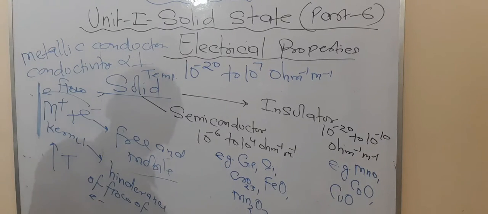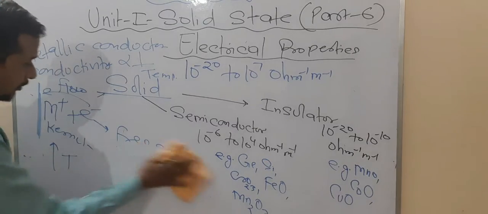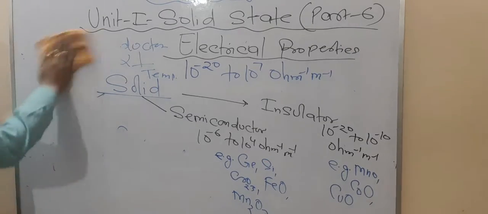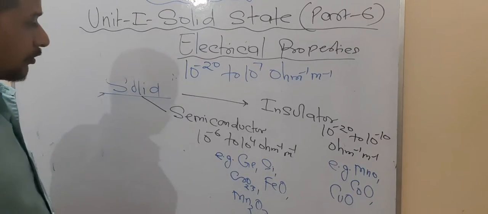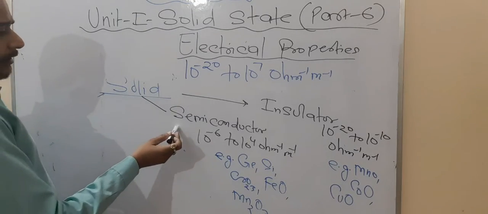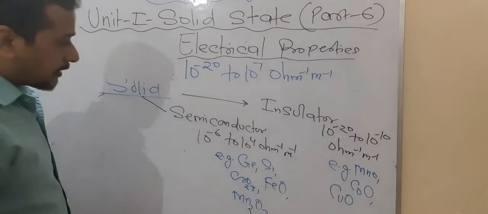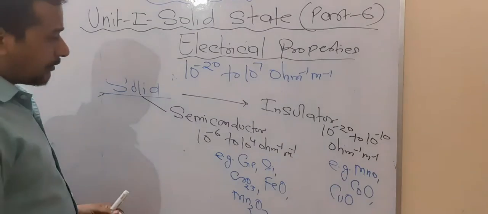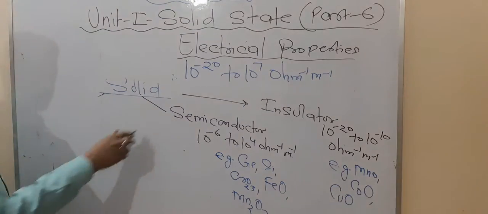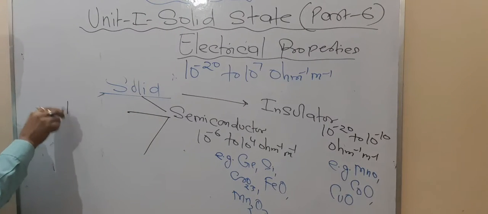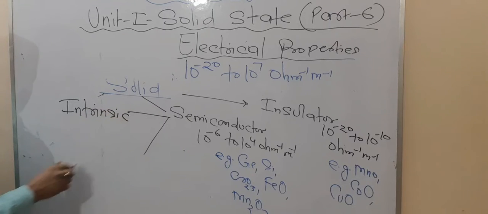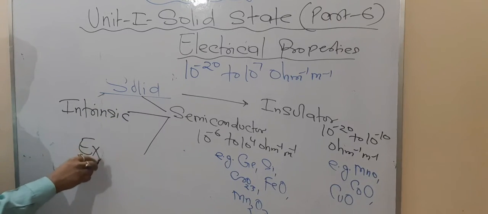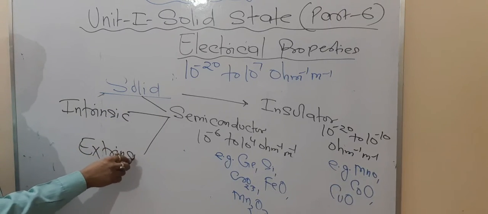So are you getting this one or not? So these are some points regarding the conductor. Now let us focus on the semiconductor. Semiconductors allow electricity in some conditions. That means they are basically of two types. One is known as intrinsic semiconductor, and the second is known as extrinsic semiconductor.